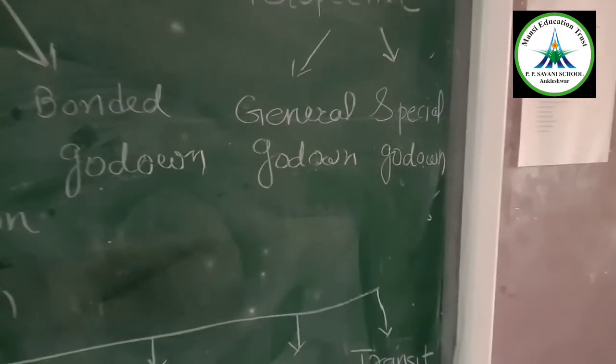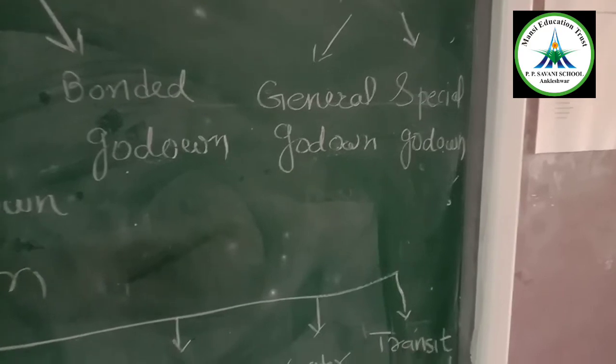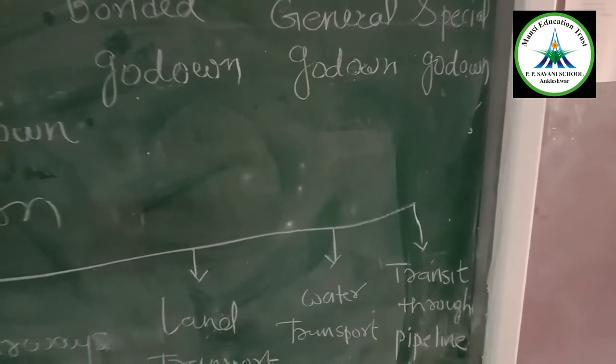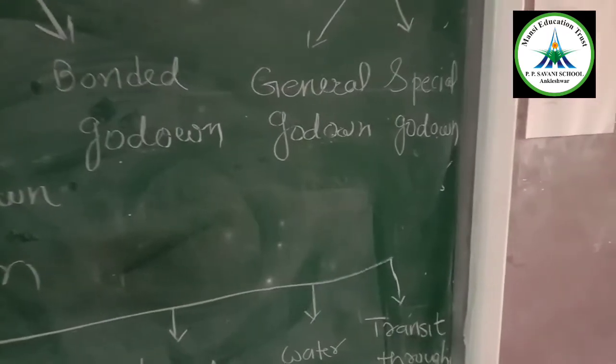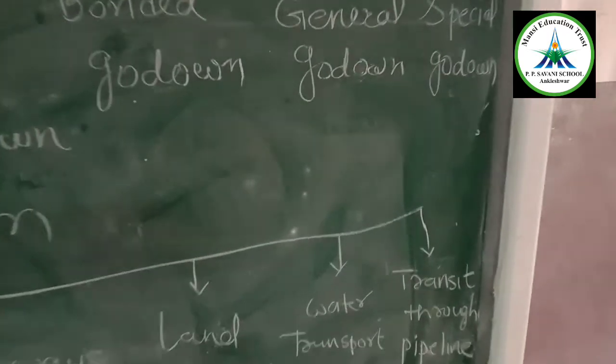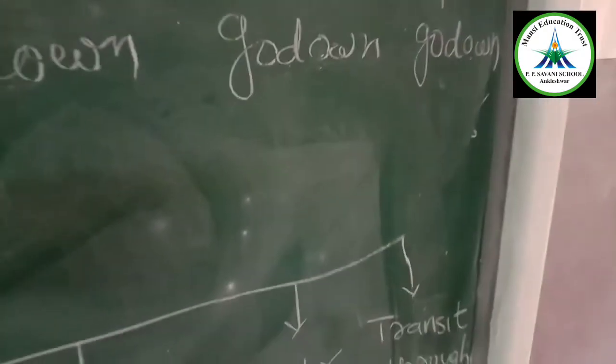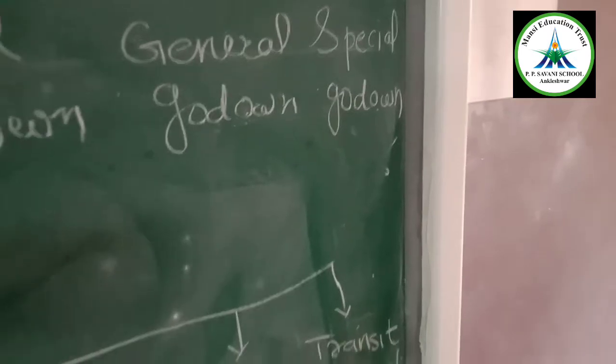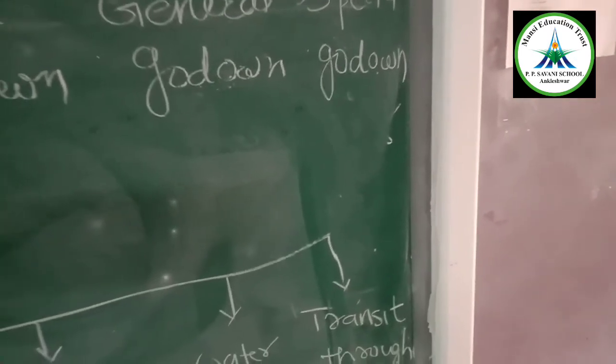What is a general godown? The products which do not get that much damage, which do not need any special care, treatment or storage facility, are stored in a general godown. In a special godown, the products need special care and an extra facility.